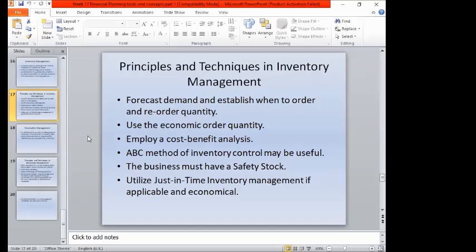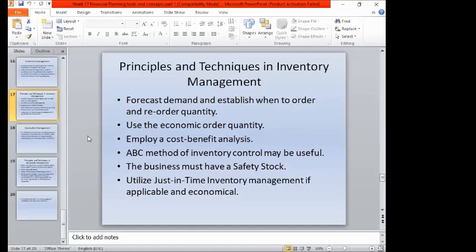It is very important to forecast the demand of the consumers in order to know the right amount of supply that we produce, in order to prevent obsolete inventories that will lead to losses. Use the economic order quantity technique. As I've said, you have to determine the demand for a particular period of time so you can know the proper supply to produce. Employ a cost-benefit analysis, and even the ABC method of inventory control may be useful.